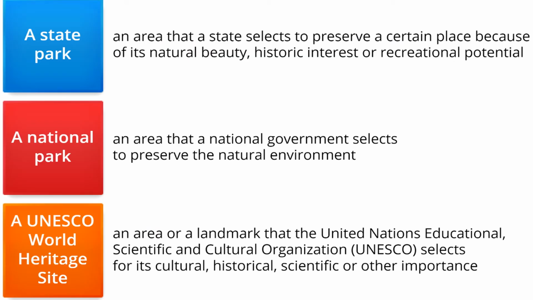Here are the answers. A state park is an area that a state selects to preserve a certain place because of its natural beauty, historic interest, or recreational potential. A national park is an area that a national government selects to preserve the natural environment. A UNESCO World Heritage Site is an area or a landmark that the United Nations Educational, Scientific and Cultural Organization selects for its cultural, historical, scientific or other importance.